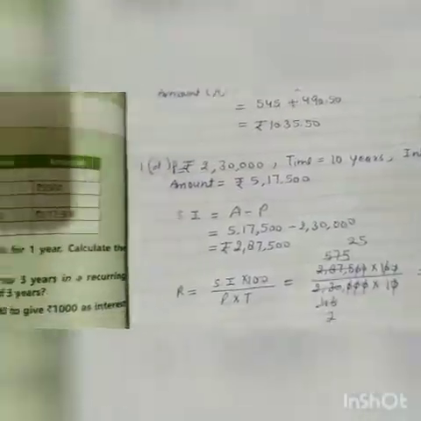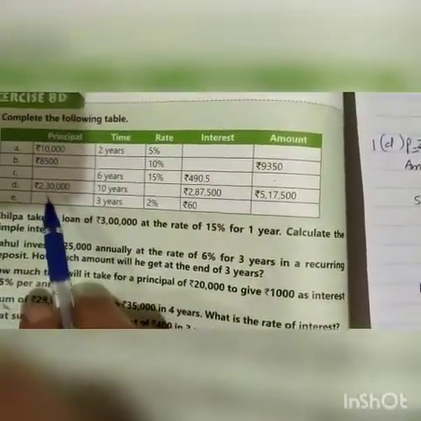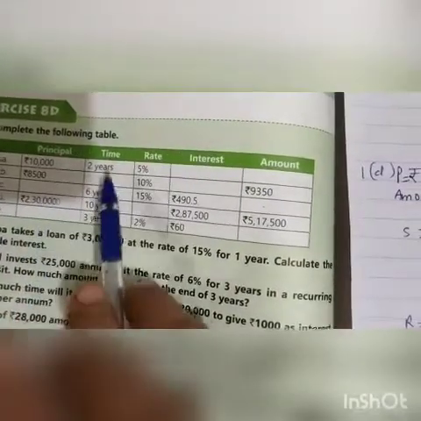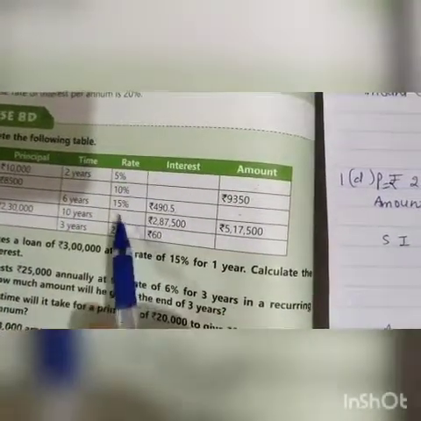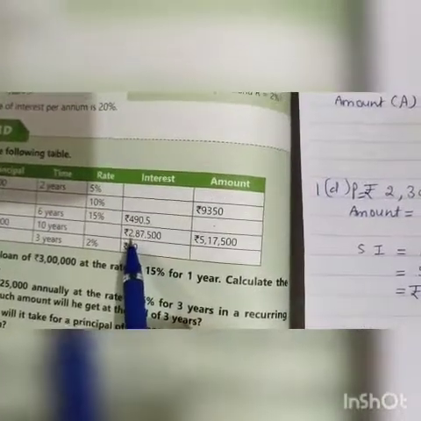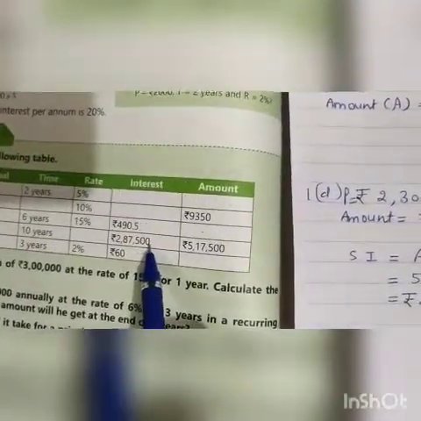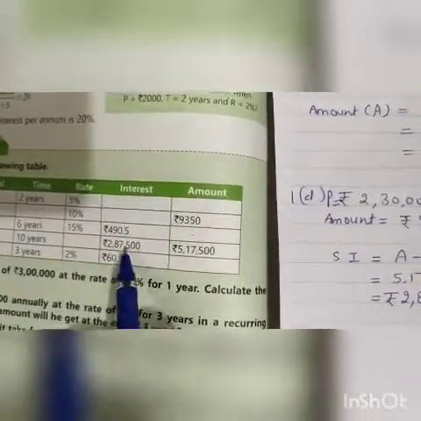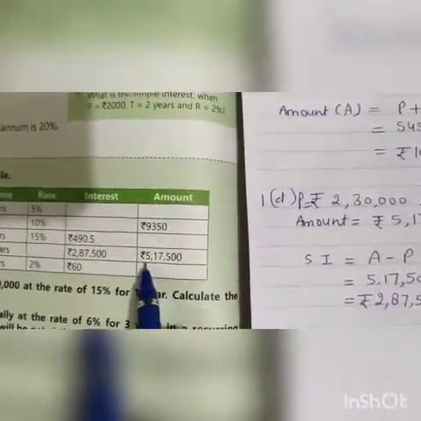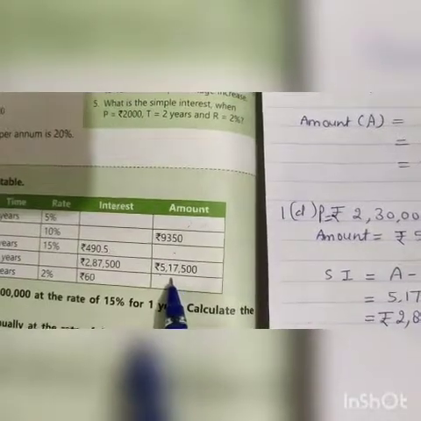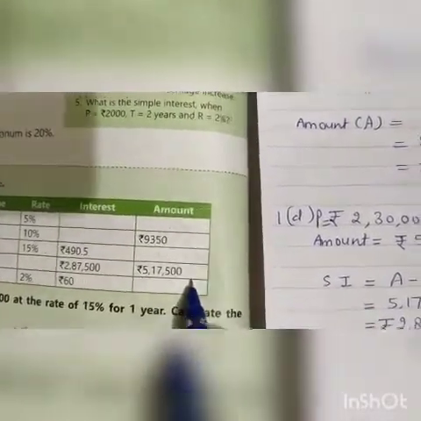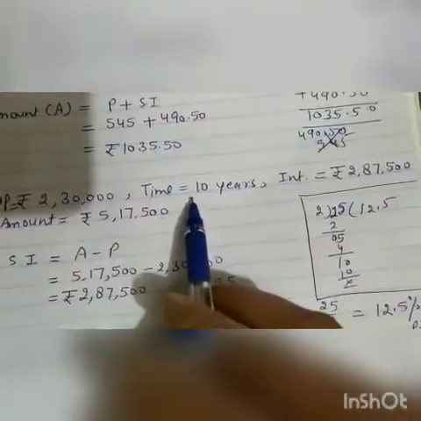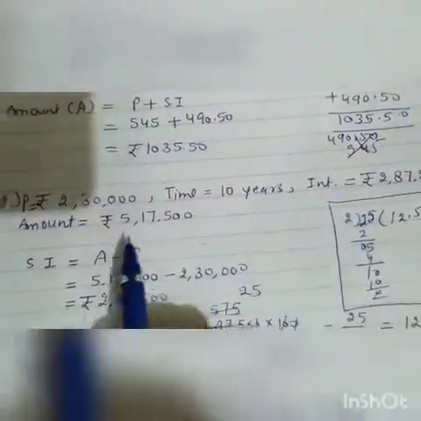Now come to D part. In D part, see, principal is given 2,30,000. Time is 10 years. Rate is missing. Interest is 2,87,500 rupees. This is the interest. And when we add this principal and interest, we find amount, that is 5,17,500. So I have written here principal, time, interest and amount.